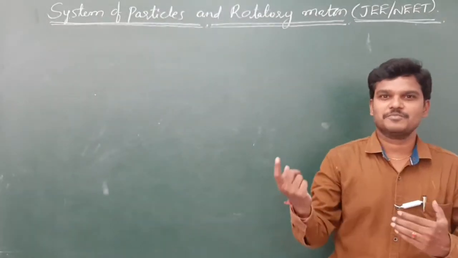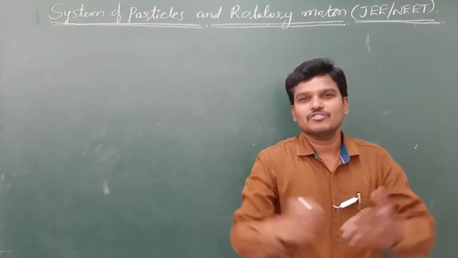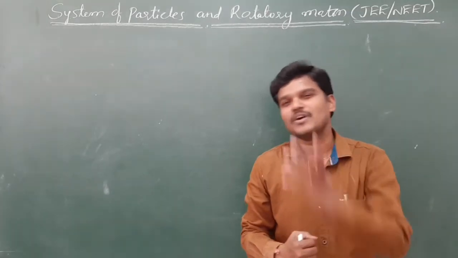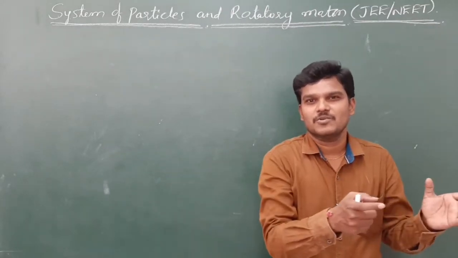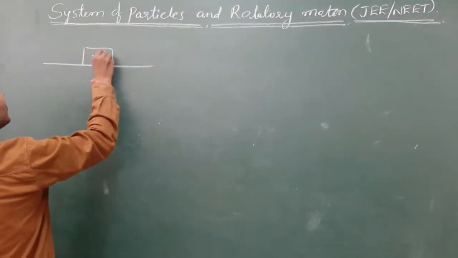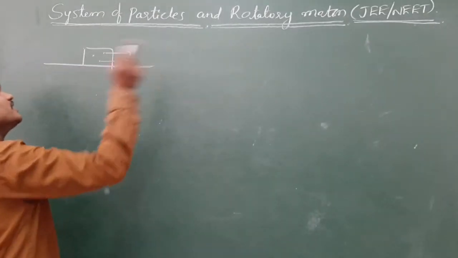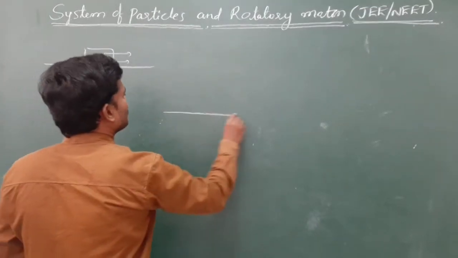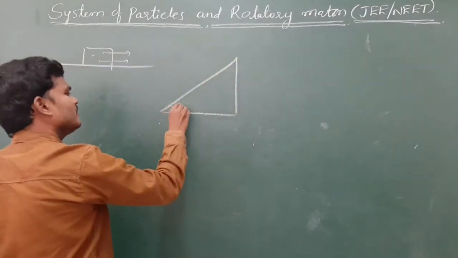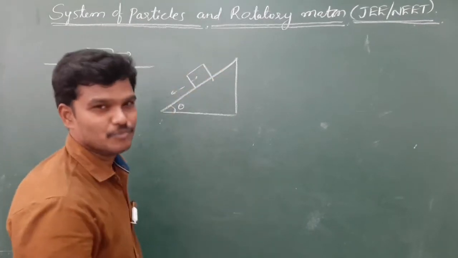In your previous chapter, if any body is moving along a straight line, like in laws of motion, all the particles have the same motion, meaning translatory motion. If a body is moving along a straight line, all the particles have the same speed. Maybe the body moves like this, or maybe the body is moving along an inclined plane. In this case also all the particles have translatory motion.